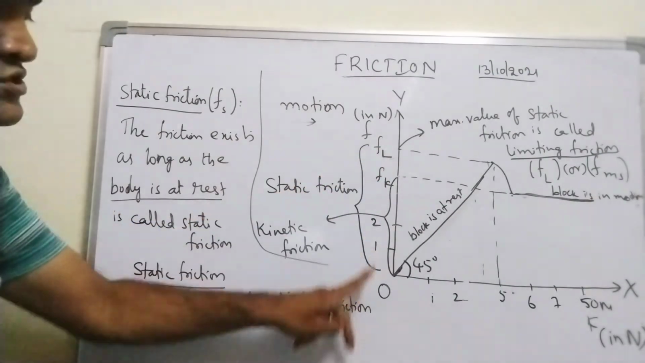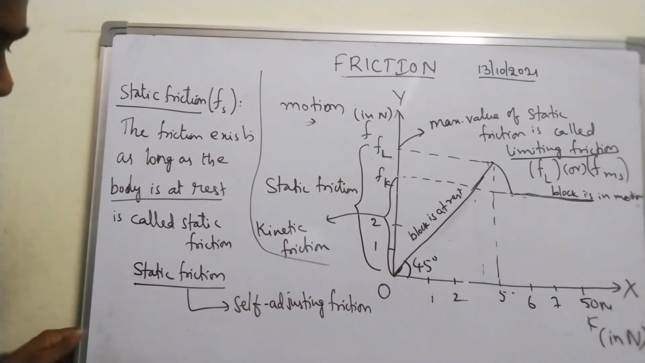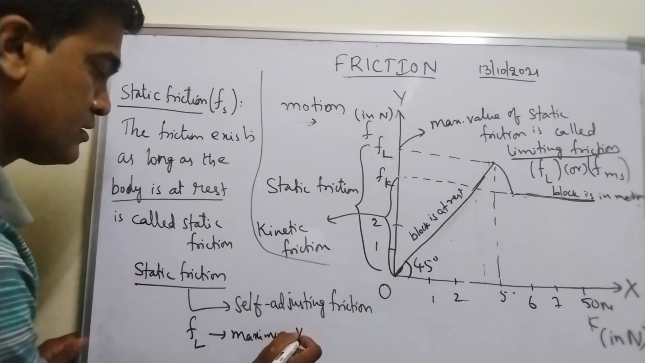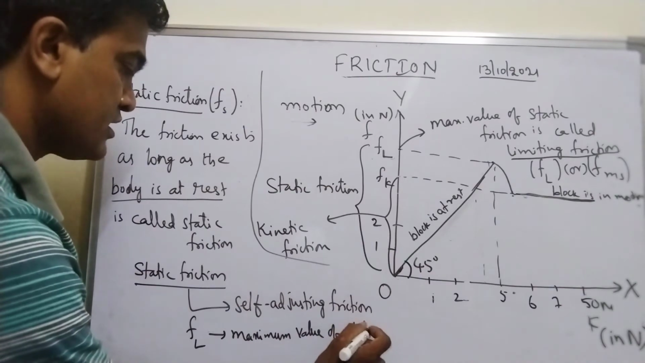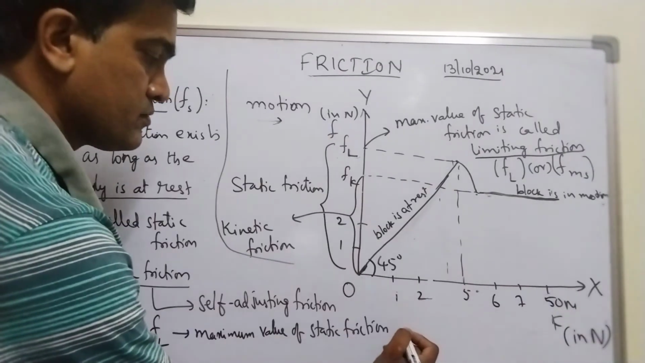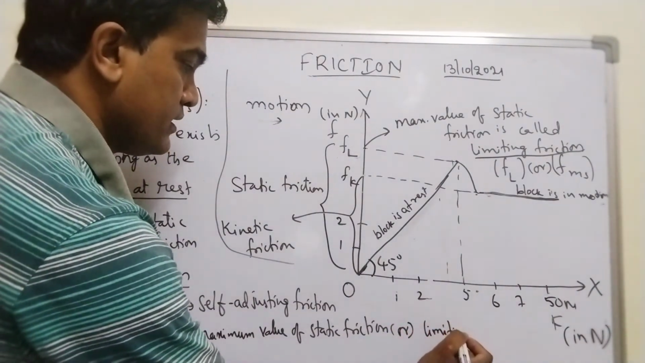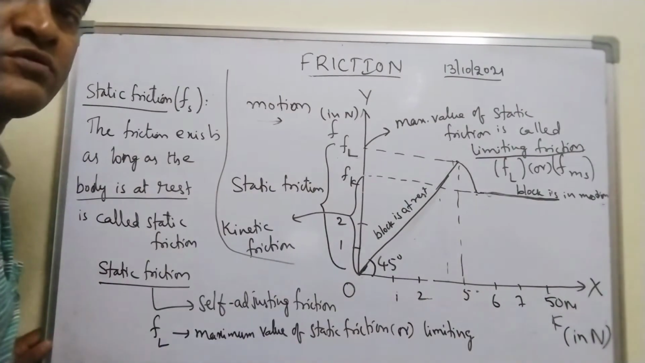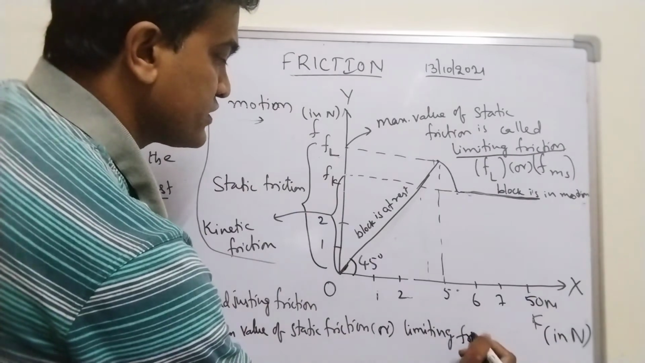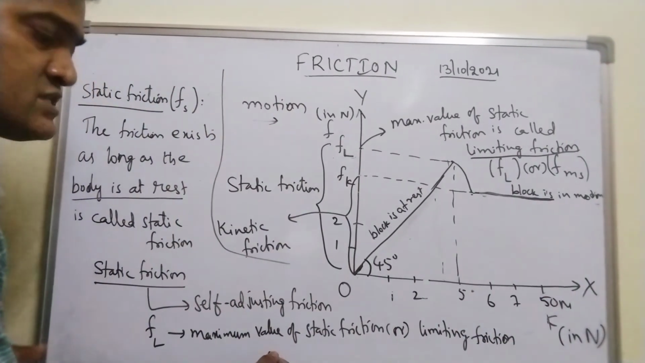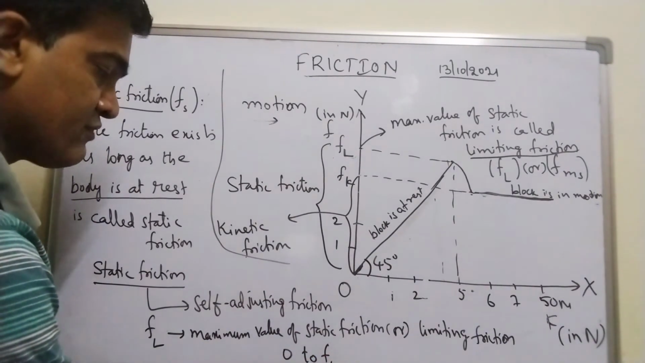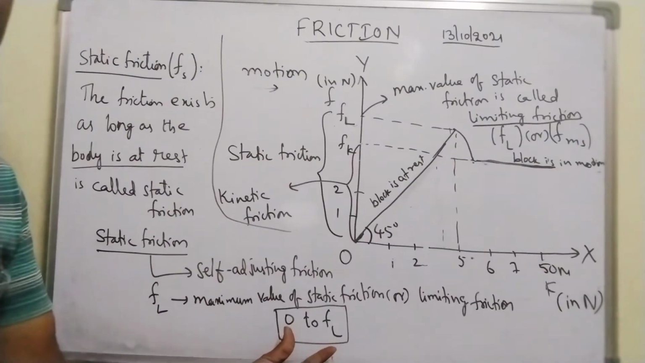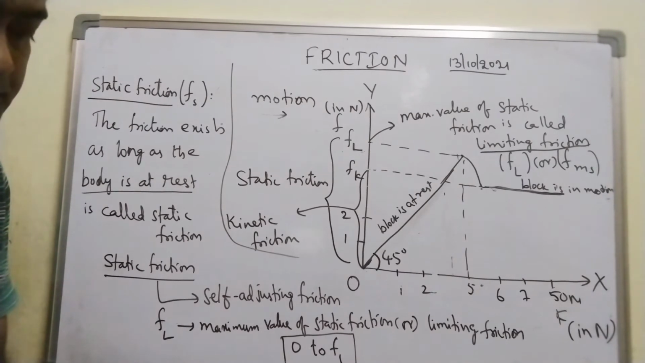Limiting friction. It keeps adjusting itself until it reaches limiting friction, right? So FL is called the maximum value of static friction, or you can also call this limiting friction. It limits itself. It limits up to 5 Newton. There is a limit up to 5 Newton. If that limit is exceeded, the friction decreases when the block starts moving. Limiting friction has a limit. So static friction extends from 0 to FL. This is the range where the block remains at rest. From 0 to FL the block stays at rest, right?